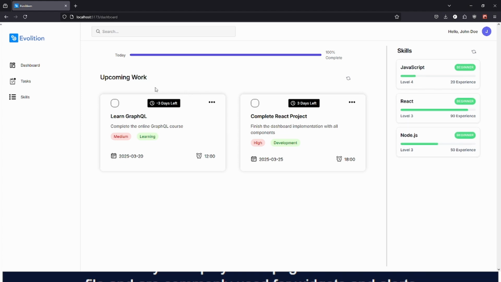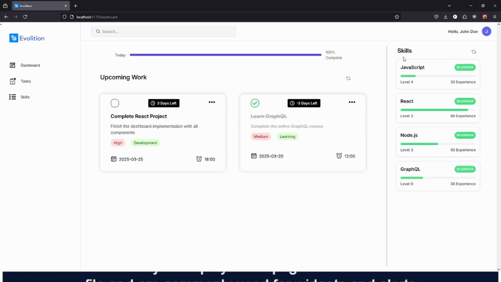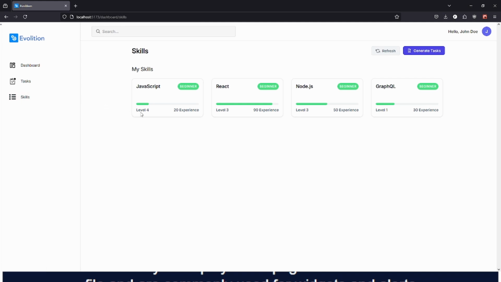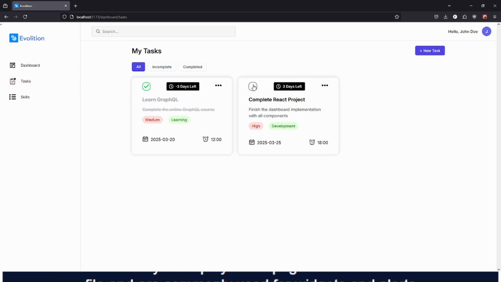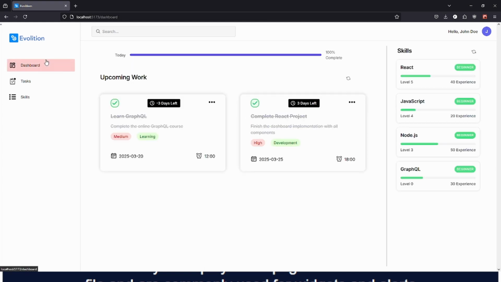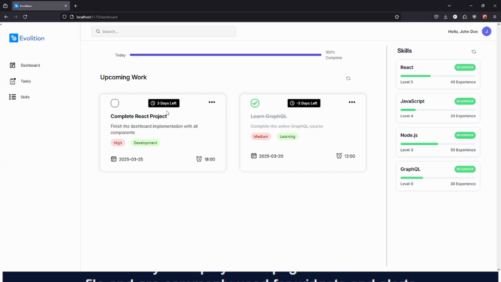When a user wants to complete a task, they can check off the task directly through upcoming work, and as you can see, the experience level of the user also changes in order to match the task that was just checked off. From the dashboard, we can also go to the task page and the skills page that each have their own section of content that can also be found on the home page of the dashboard. We can see that if we check off a task in the tasks page, it will also be checked off in the dashboard page, and we can also uncheck it afterwards if we misclicked it.